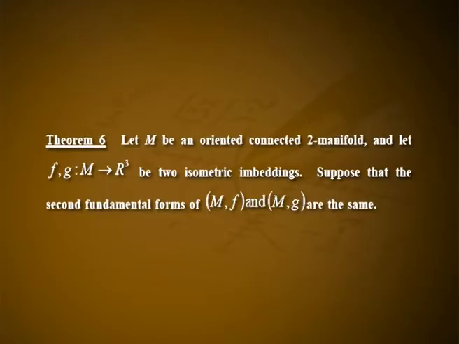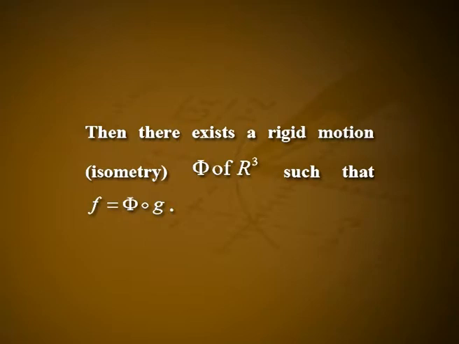Theorem 6. Let M be an oriented connected 2-manifold and let f, g from M to R³ be 2 isometric embeddings. Suppose that the second fundamental forms of M_f and M_g are the same. Then there exists a rigid motion, that is an isometry φ of R³ such that f is equal to φ∘g. We will now see the sketch of the proof.